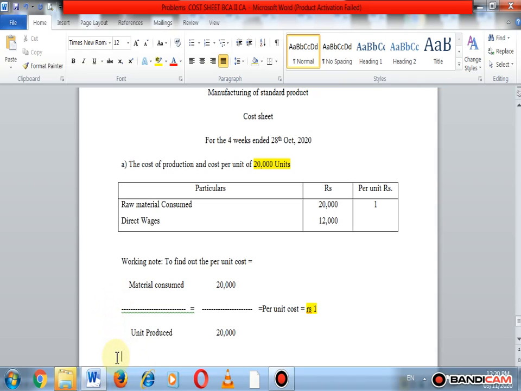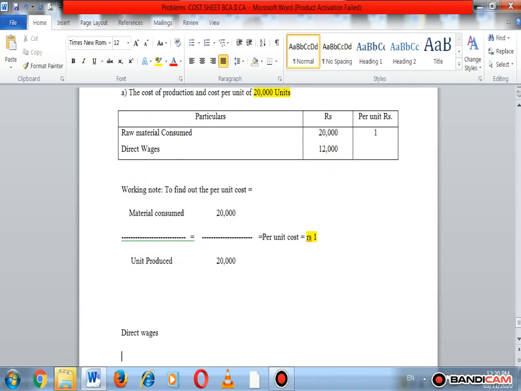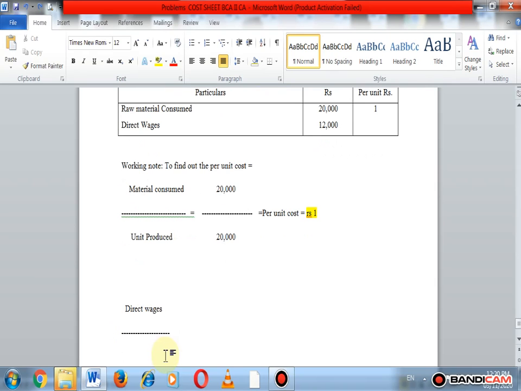Then we find out the second one, that is direct wages divided by units produced.